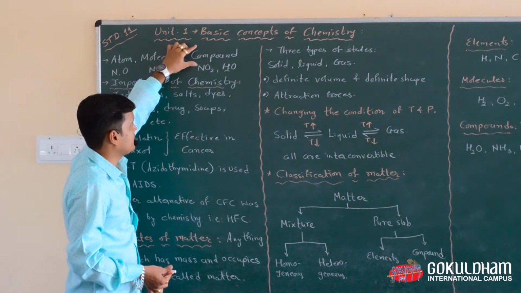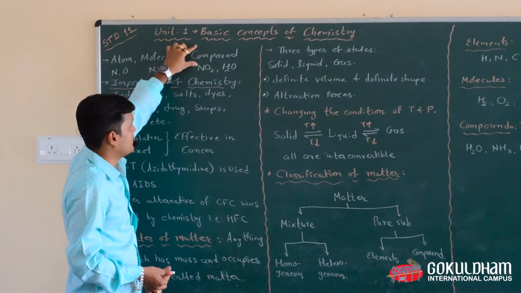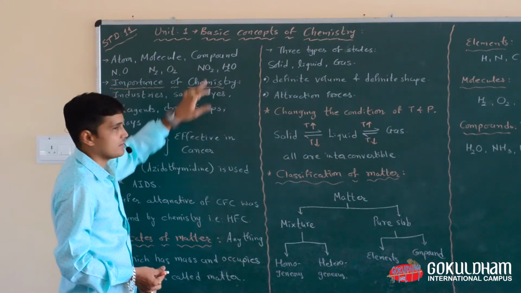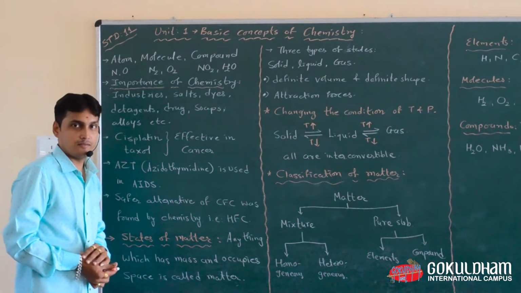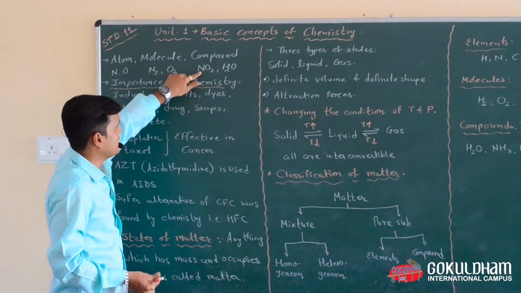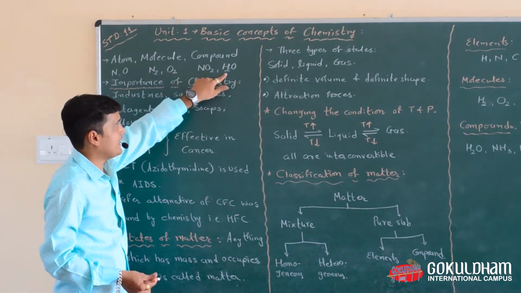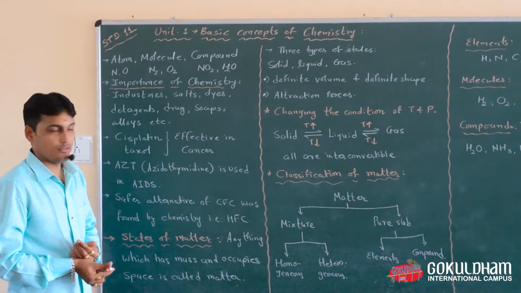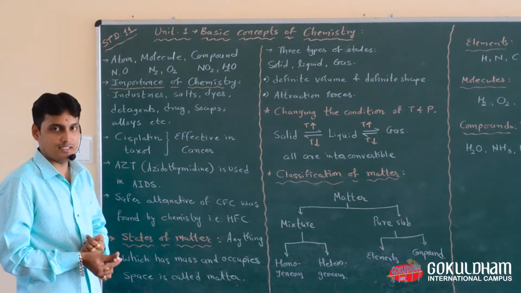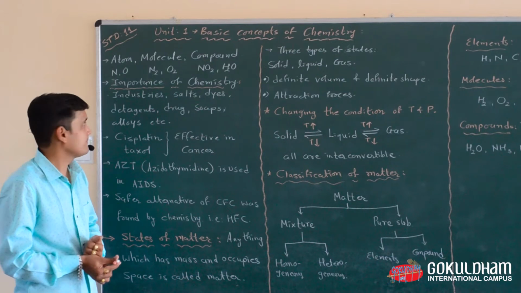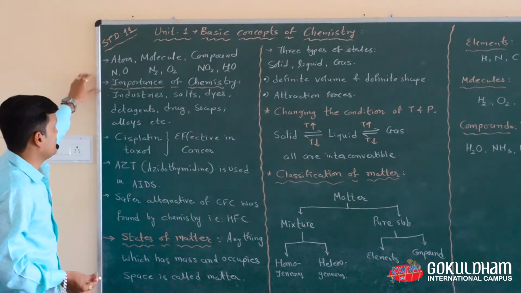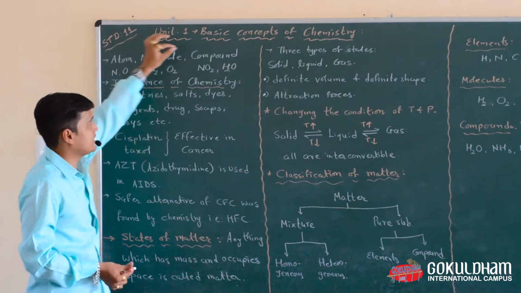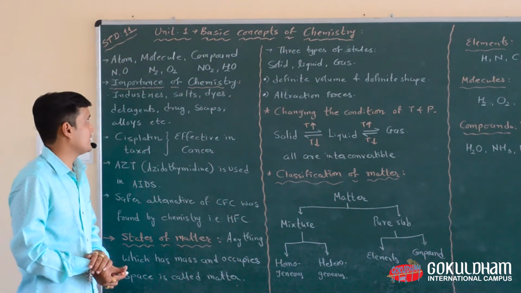And the third category is compound. Compound means two or more elements, with different atoms. Examples are NO2 and H2O. Many more examples are there: NH3, that is ammonia, and CH4, that is methane. This is the basic terminology to understand the basic concepts of chemistry.